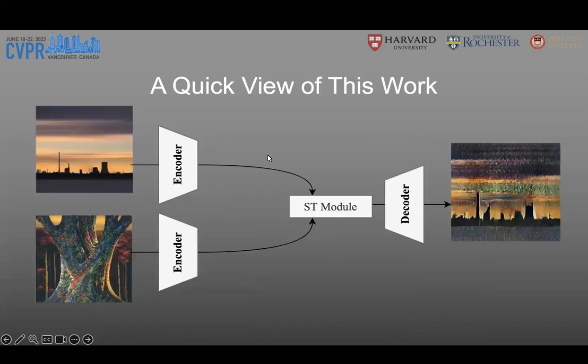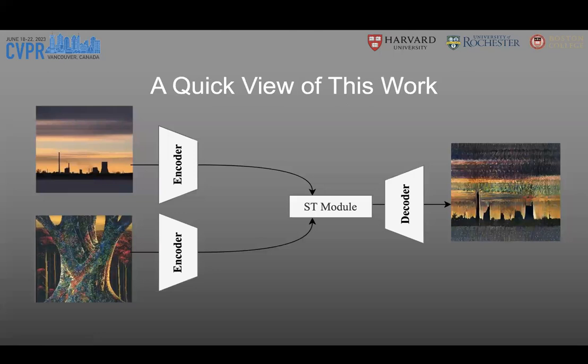So in this work, we propose to enhance the visual quality of image style transfer algorithms with vector quantization modules. As shown in the slide, it's a standard autoencoder-based neural style transfer framework. The generated image shows some artifacts in textures. When we humans look at this image, we will immediately realize that it's not a real artwork.